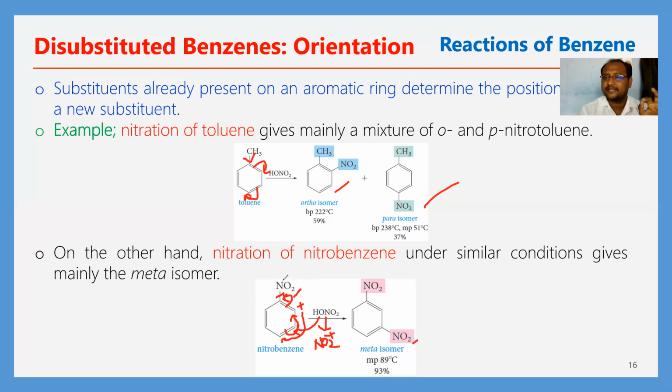It is a meta directing group. It directs the incoming electrophile in the meta position only. Whereas the methyl group is an electron donating group towards the benzene, which activates the benzene ring. The electron density increases in the ortho and para positions. So the incoming electrophile should only occupy the ortho and para positions because there is more electron density. Okay, so this is the concept in this orientation.